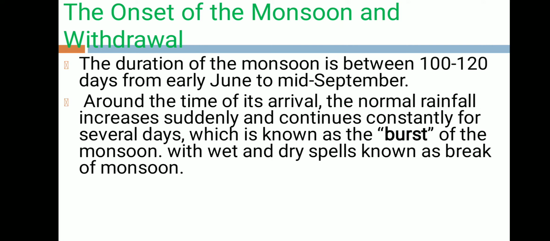Now, the monsoon winds are pulsating in nature, meaning they keep on expanding and they keep on contracting, meaning throbbing. They are affected by different atmospheric conditions encountered on the way over the warm tropical area. Starting from early June, it reaches the coast of Kerala of the Indian peninsula. The monsoon lasts for 100 to 120 days, withdrawing by mid September.